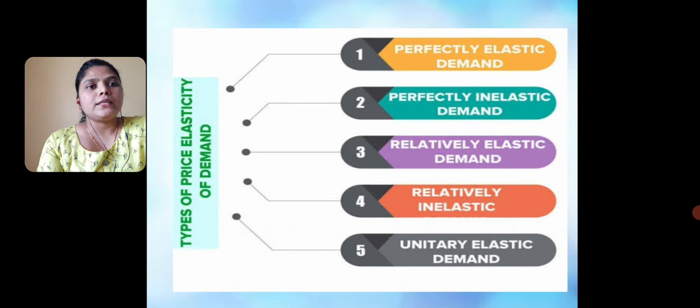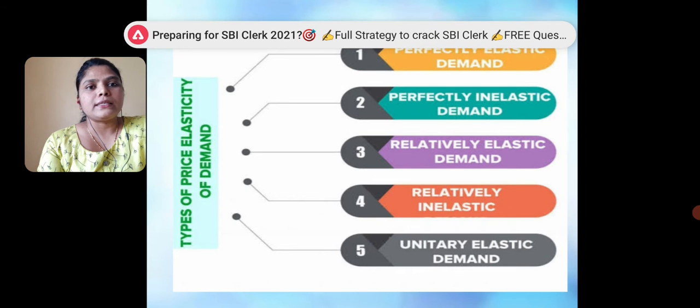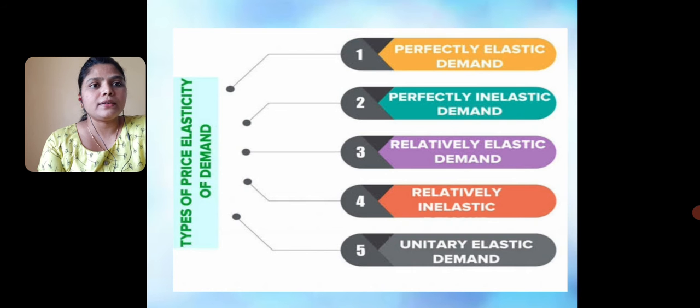So, these are the types of price elasticity of demand. First one is perfectly elastic demand, second one is perfectly inelastic demand, third one is relatively elastic demand, fourth is relatively inelastic, and fifth one is unitary elastic demand.